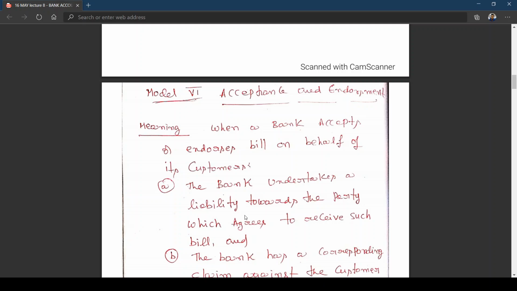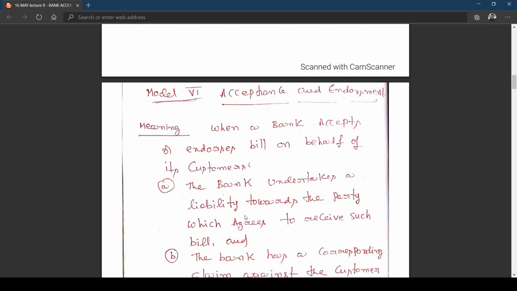That means the bank is undertaking that the amount will be honored by me in case his customer is unable to make a payment. It's a kind of guarantee the bank has given to the person who is receiving such a bill that if his customer is unable to make payment, the bank is going to make the payment. Then you may ask a question, sir, what is the advantage the bank is having?